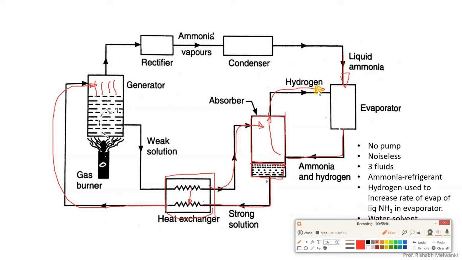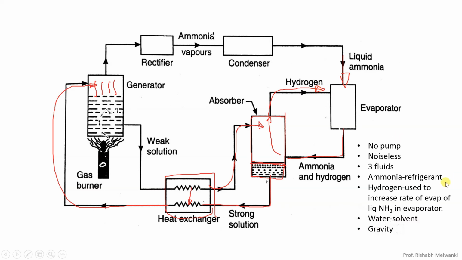Now what is the function of hydrogen? Understand that hydrogen is used to increase the rate of evaporation of liquid ammonia in the evaporator. Now this works on the principle of Dalton's law of partial pressure.